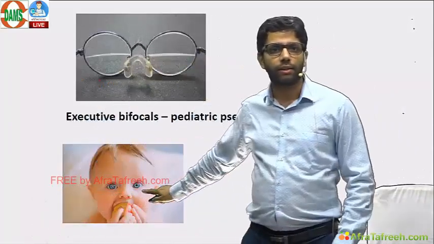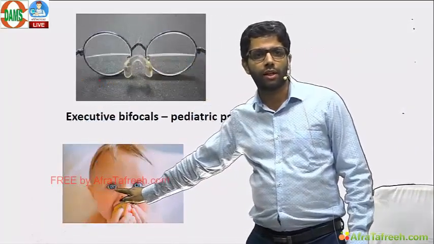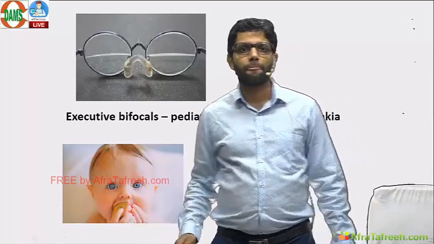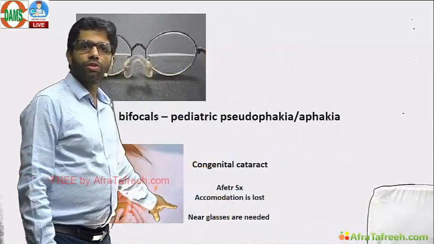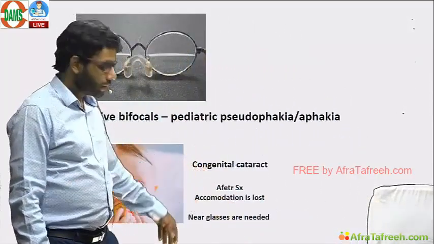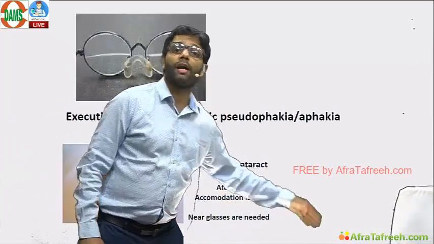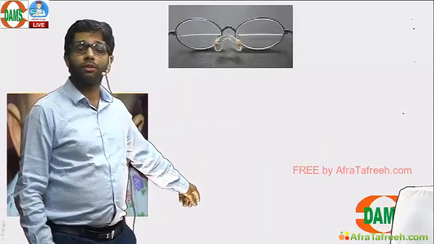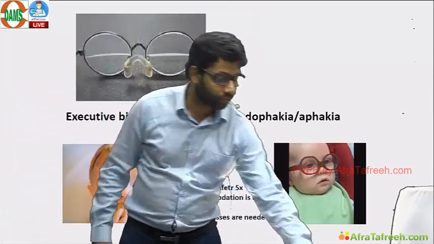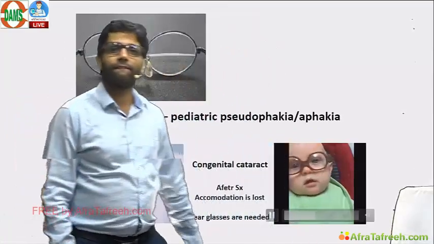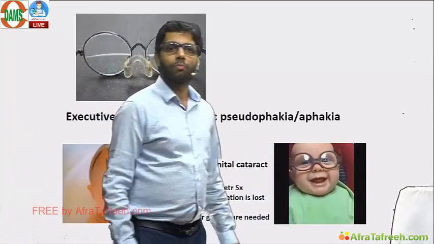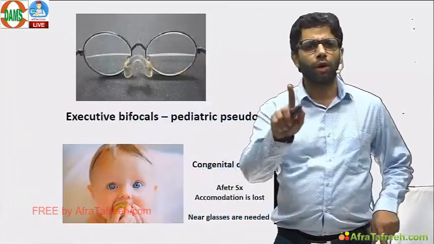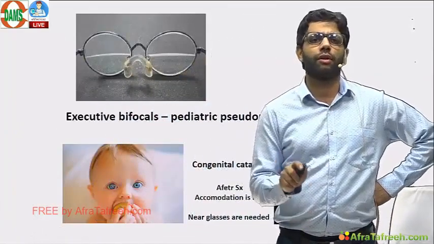See this child, this is congenital cataract, most common cause of leukocoria. After cataract surgery accommodation is lost, so near glasses are given. In children, bifocals are given. You give him bifocals, the child becomes happy. So bifocals, executive bifocals. One more indication of executive bifocals in children is very important.